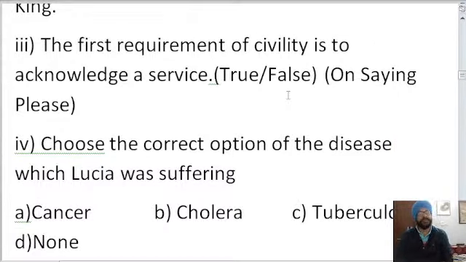The third question is, the first requirement of civility is to acknowledge a service. True or false? So you can write the answer in the comment box as well. The first requirement of civility is to acknowledge a service. Star Volleyball is giving the good answers. So it is a question. The first requirement of civility is to acknowledge a service, true or false.